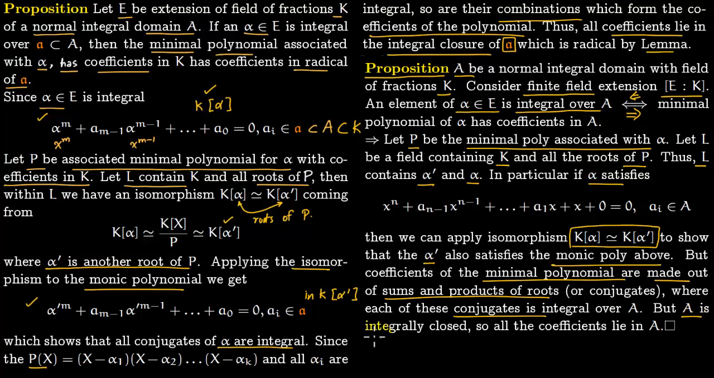But A is integrally closed, and we know that these combinations form a ring integral over A, and A is integrally closed because A is a normal integral domain. So all the coefficients lie in A, and that's what we wanted to prove: that an element alpha in E is integral over A if and only if the minimal polynomial of alpha has coefficients in A.